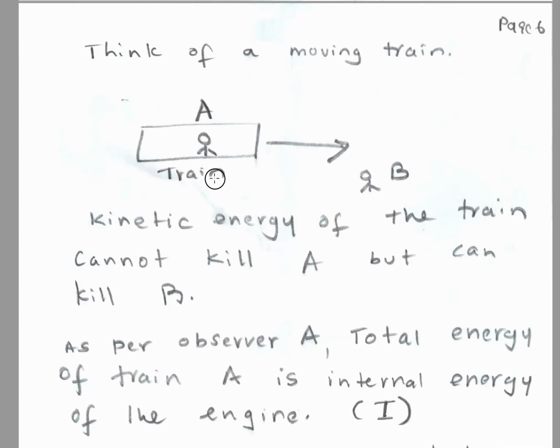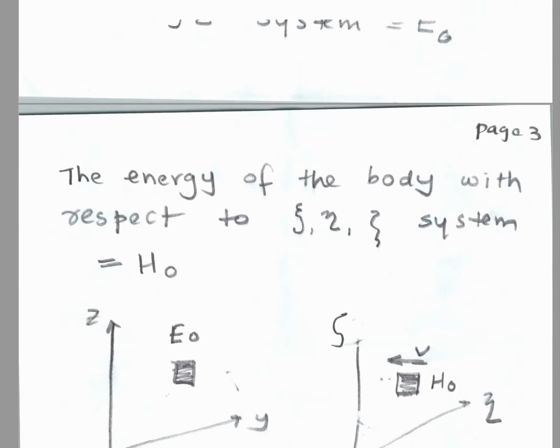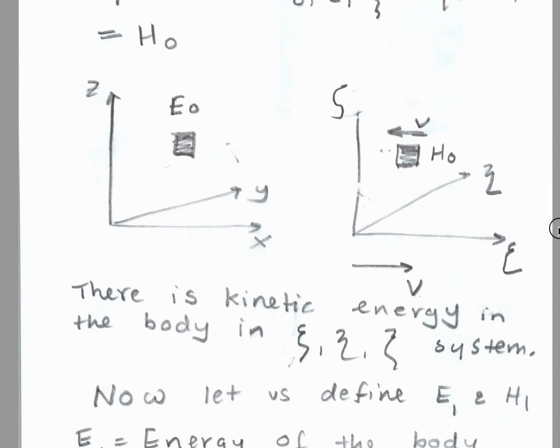So the energy according to the XYZ frame, person A, is whatever the internal energy of the train is, chemical, fuel, whatever. There is no kinetic energy relative to A. But relative to B, the internal energy of the train stays the same, but on top of that, there is the kinetic energy of the train. Remember that fact. Okay, let's go back to my diagram again. Okay, so here we have a body.